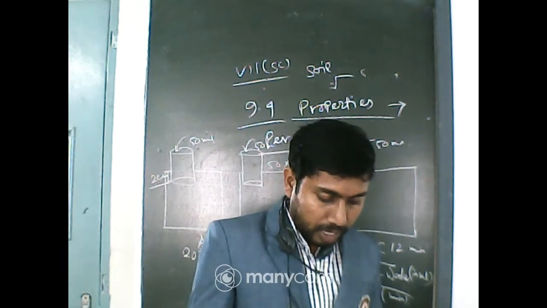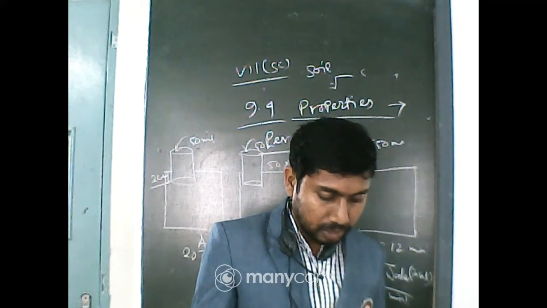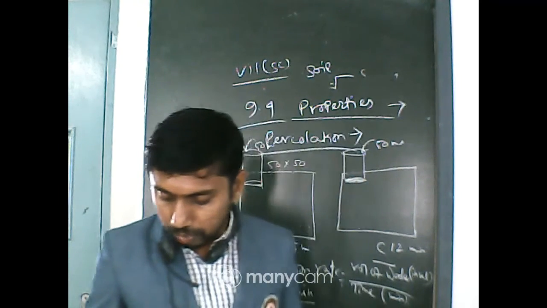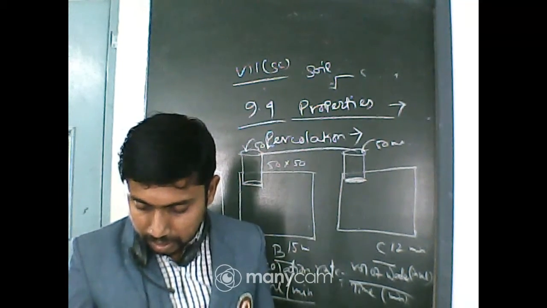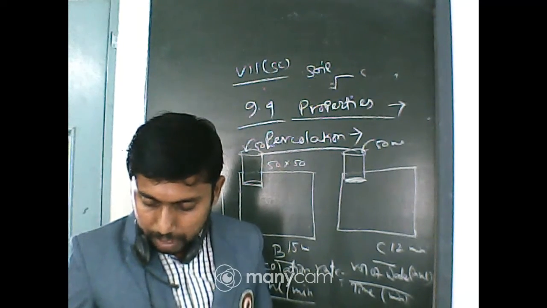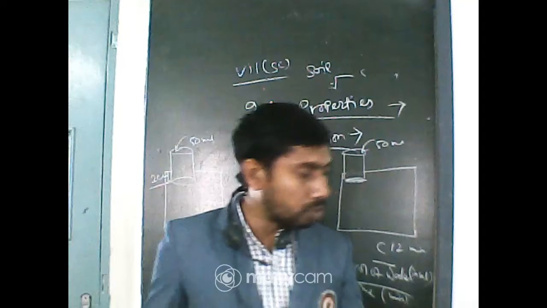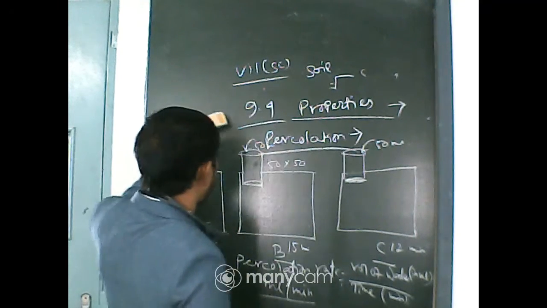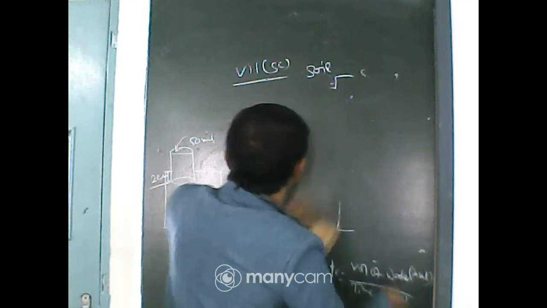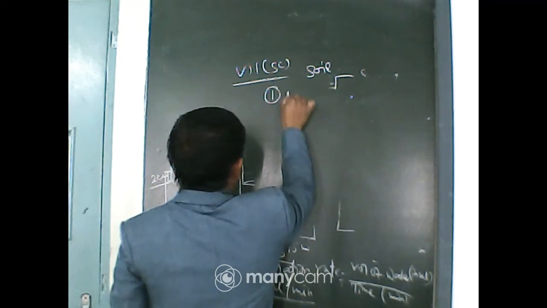Next one, number 2, is the moisture in soil. But before going to that, what is percolation? Percolation is the rate by which soil allows the flow of water through it. So property number 1 is percolation.